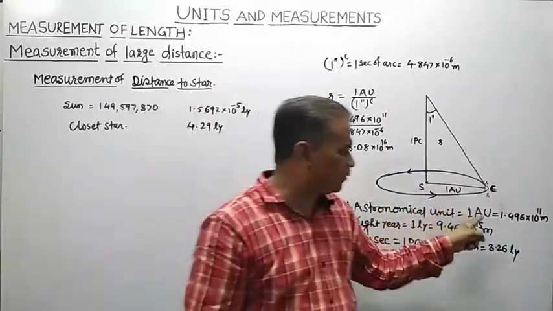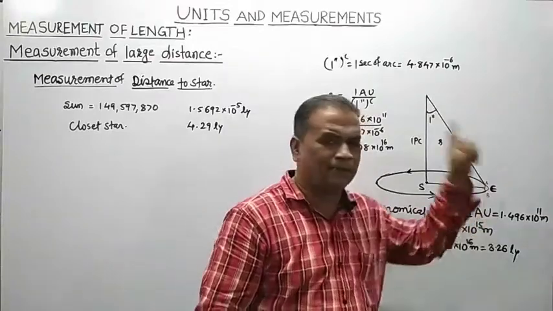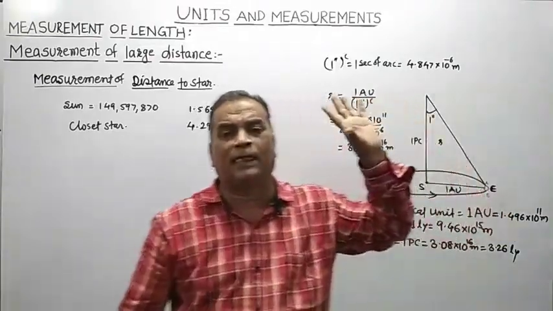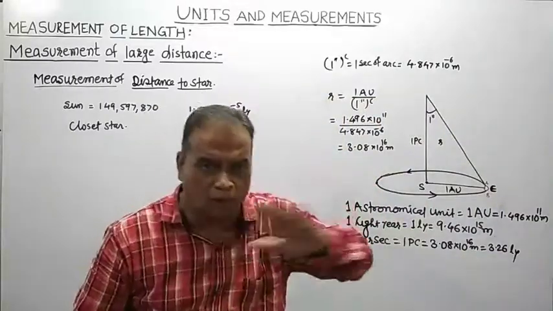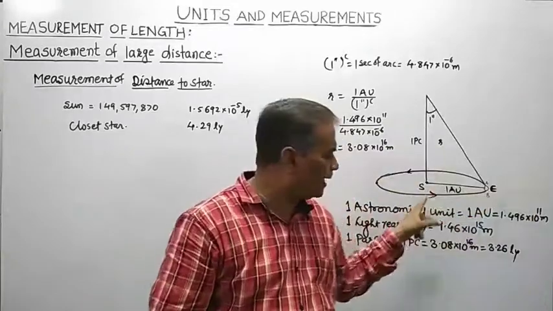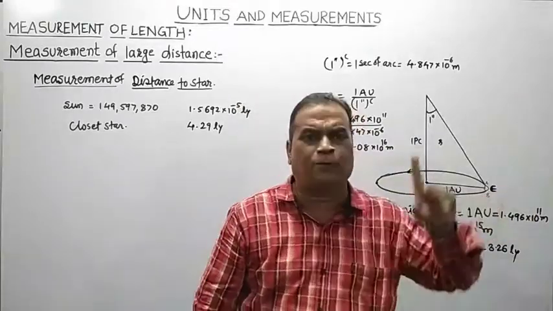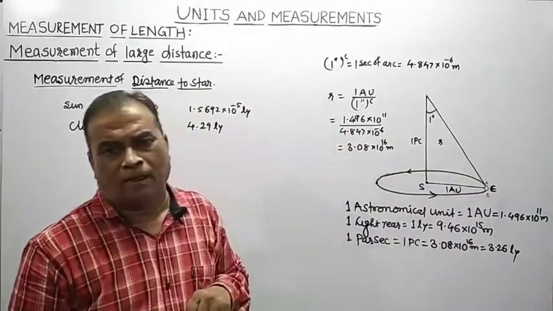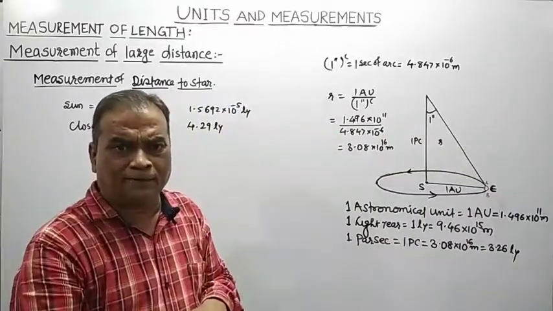One astronomical unit is equal to 1.496 into 10 to the power 11 meter. While solving the example, you have to make use of this value.